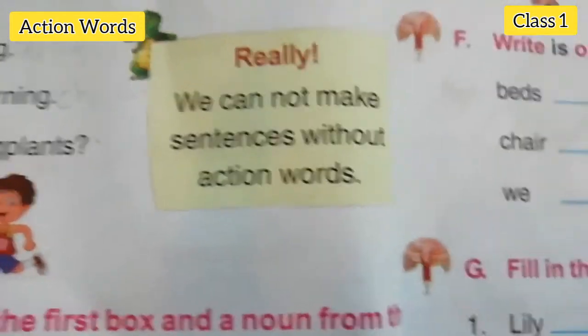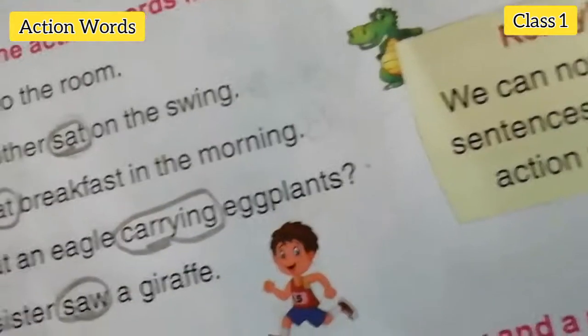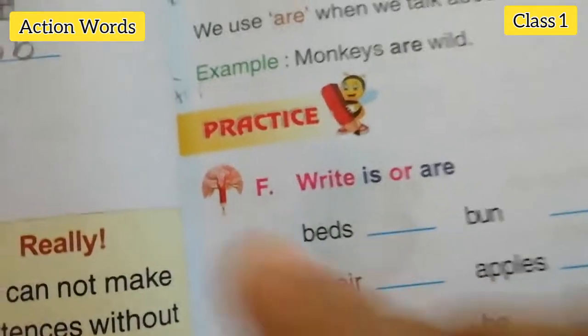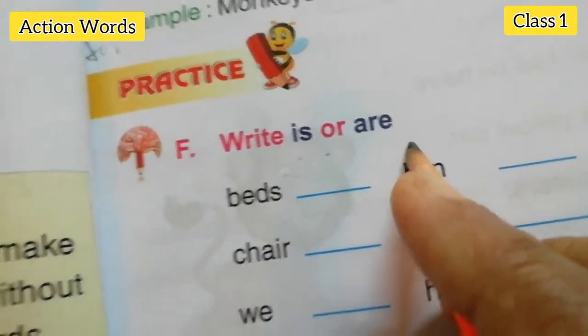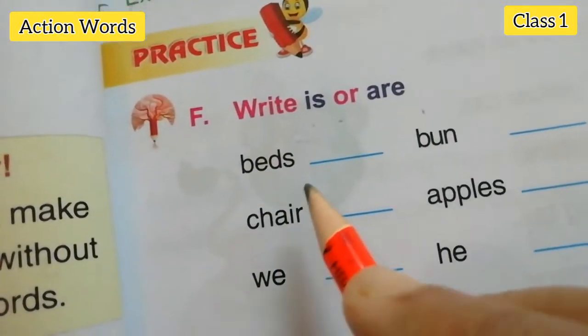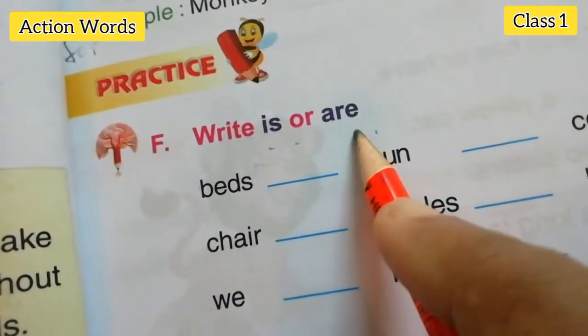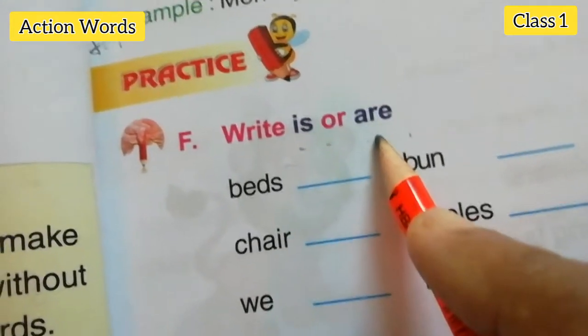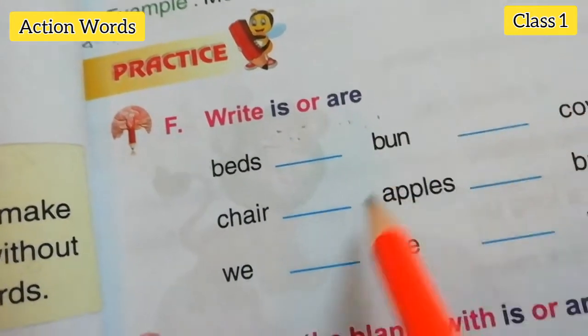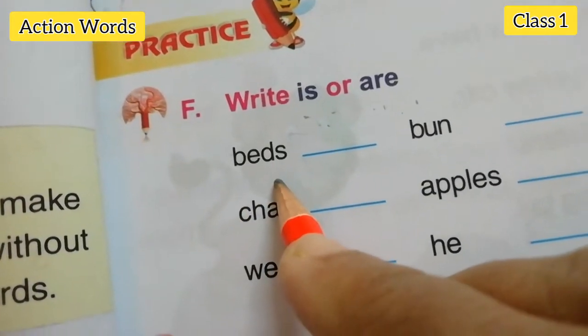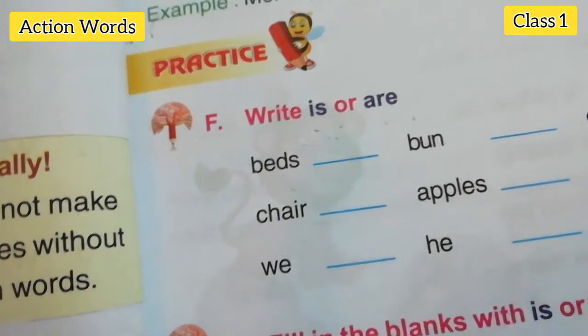Next, see the next exercise part. F. Write is or are. Okay. For singular we will use is, and for plural we can use are. Okay. Singular means one, plural means more than one. Bets. See, bets.